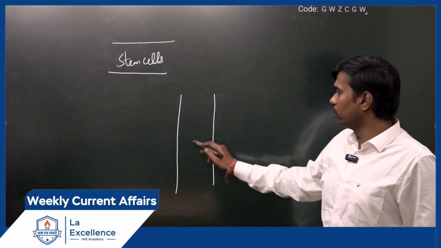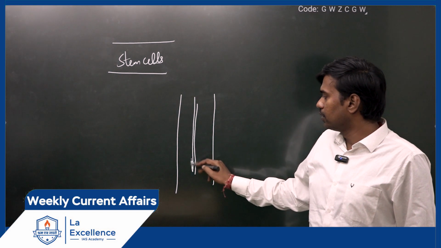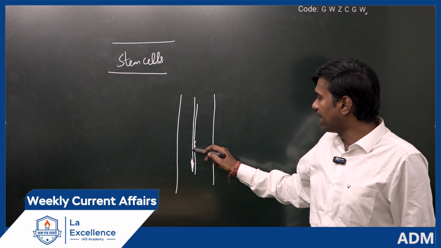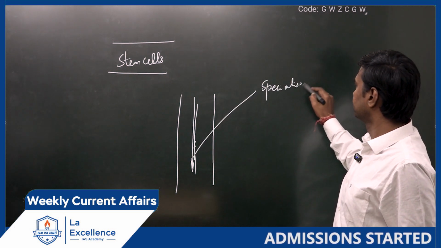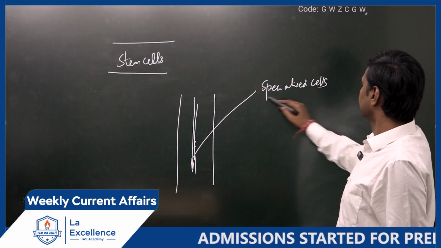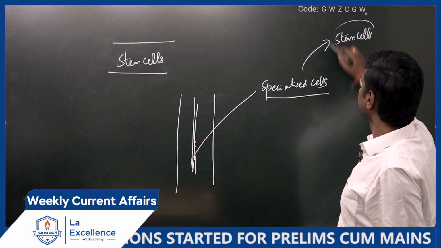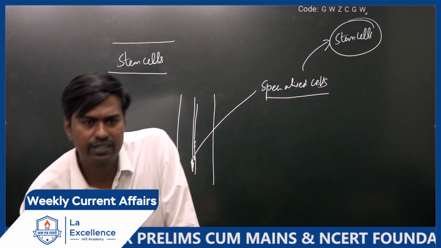See, in the human body, in our bone marrow, that is in the spine, we have some kind of specialized cells in our body. Those cells are called stem cells. Is it clear?